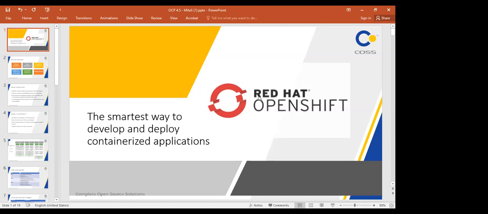So before starting, let me introduce myself. I'm Mitali, a trainer from Complete Open Source Solution. I'm working as a solution architect as well. I did my certification on the OpenShift platform 3.5, 3.9, and the latest one is 4.5. Regularly, I'm delivering this OpenShift training and automation toolsets, Ansible, Puppet.